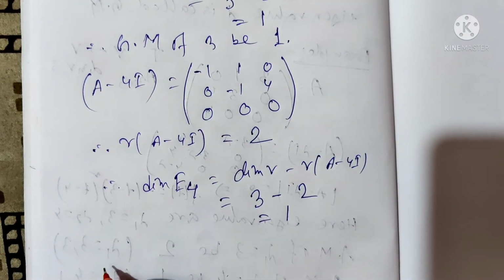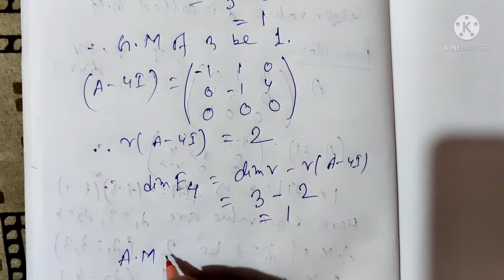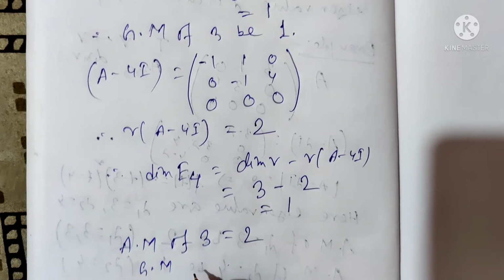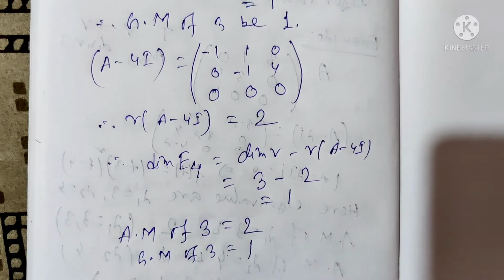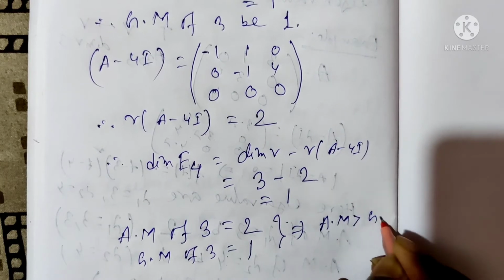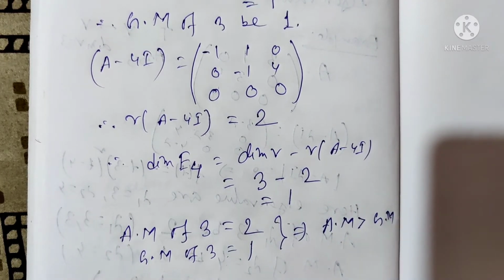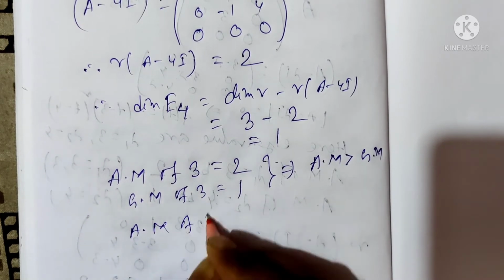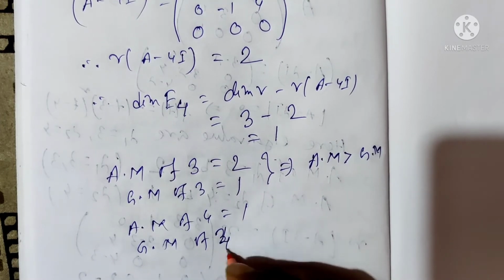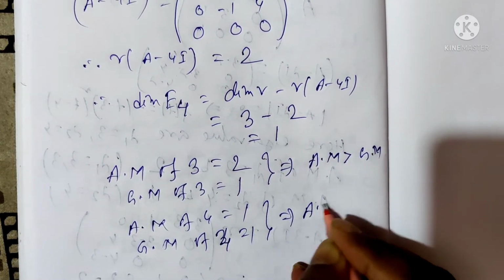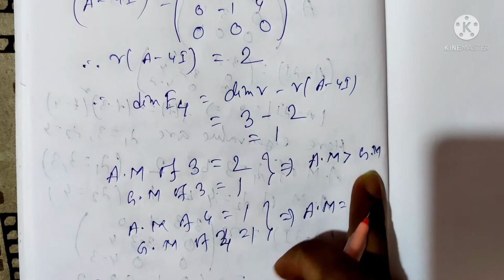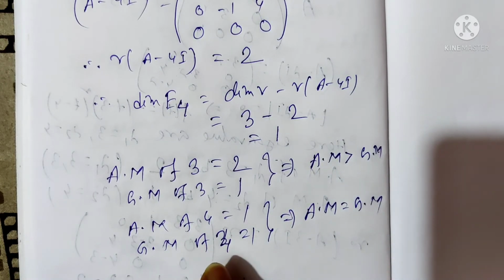We see that the algebraic multiplicity of 3 equals 2 and the geometric multiplicity of 3 equals 1. That implies AM is greater than GM in that case. The algebraic multiplicity of 4 equals 1 and the geometric multiplicity of 4 equals 1, which implies AM equals GM. For the eigenvalue 3, AM is greater than GM, and for the eigenvalue 4, AM equals GM.